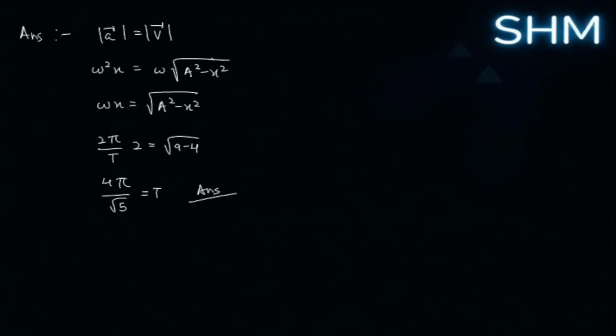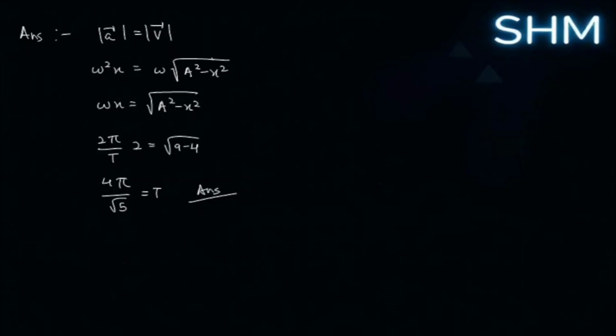Now this is going to be easy for you because the value of acceleration you know, omega squared x, right? And the value of velocity is omega root of a squared minus x squared. So you can cancel out omega from both sides. Okay.